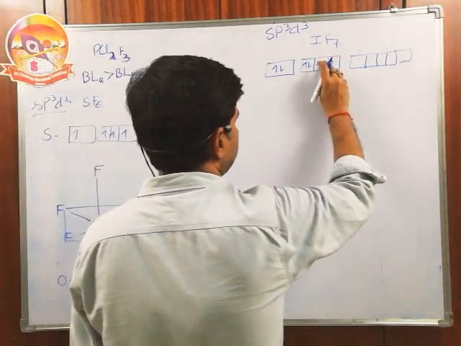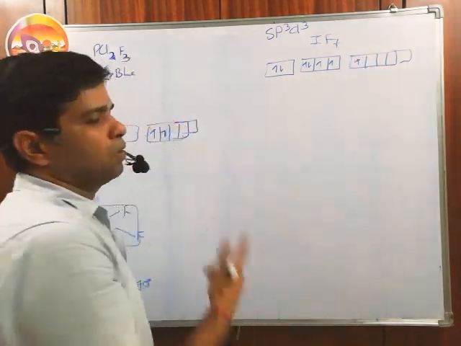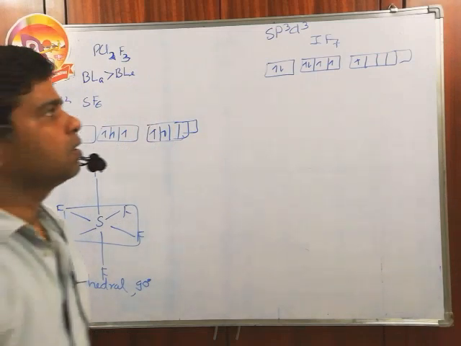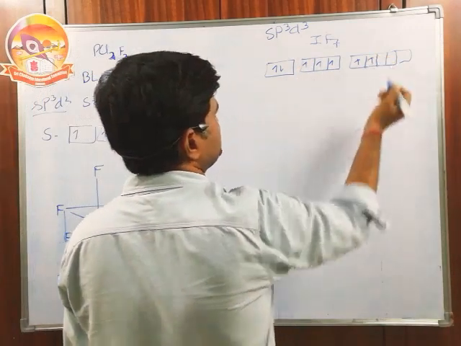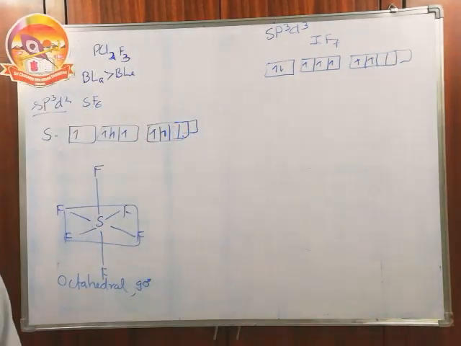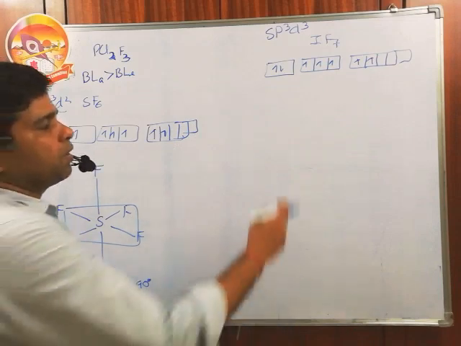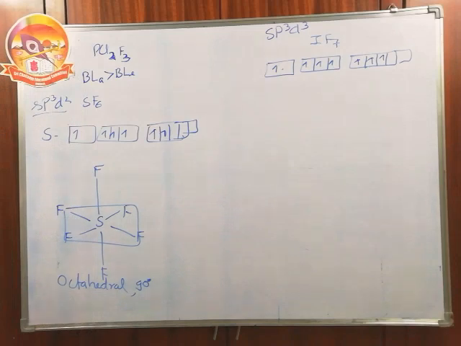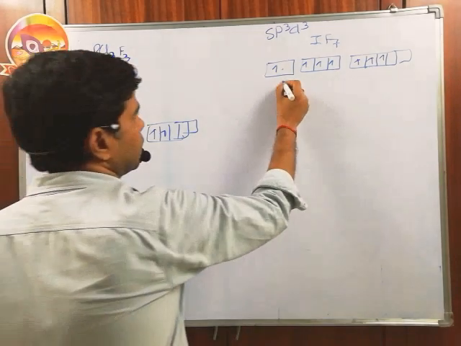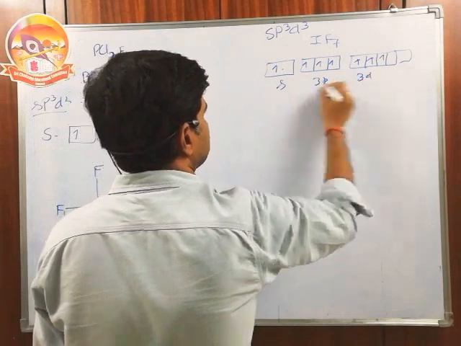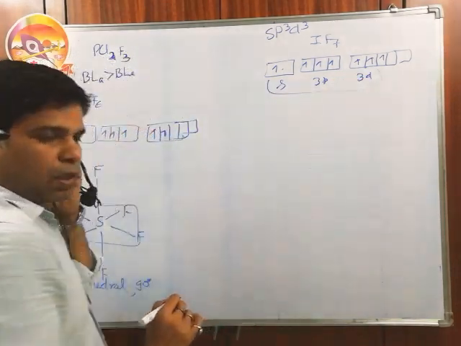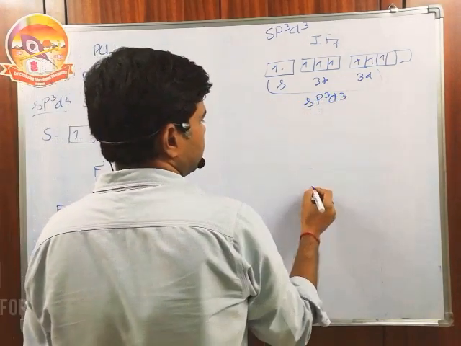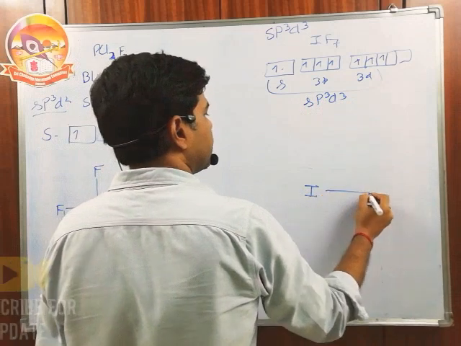But if we transfer an electron of the p to the d, now we have 3 unpaired electrons. In the first excited state, iodine can give valency 3. If one more electron is transferred, unpaired electrons become 5 and it can show valency 5. If we transfer one more electron, unpaired electrons become 7, valency becomes 7. And this time 1s, 3p and 3d overlap with each other to give a new system called sp3d3. The shape of the molecule is pentagonal bipyramidal.